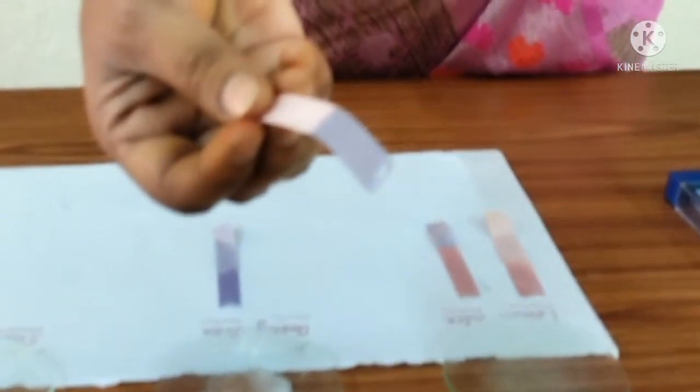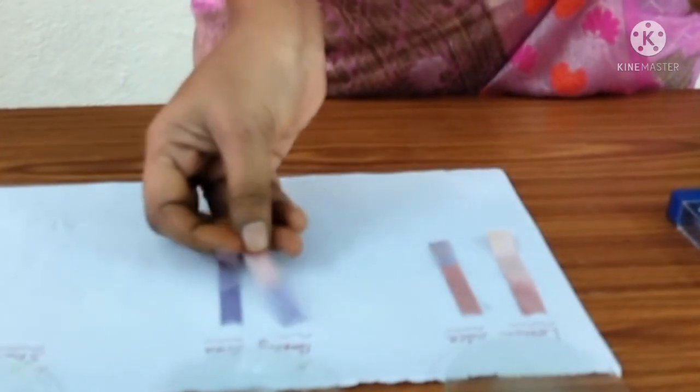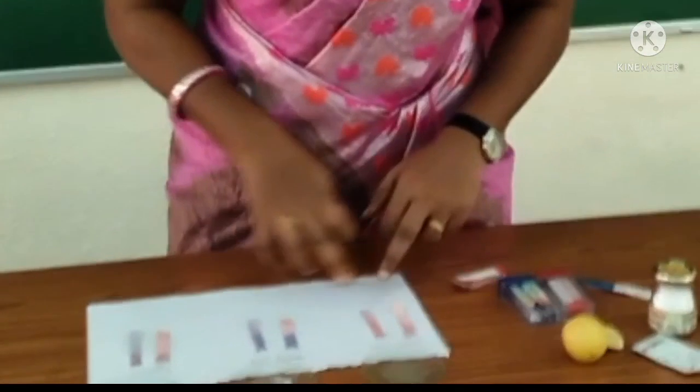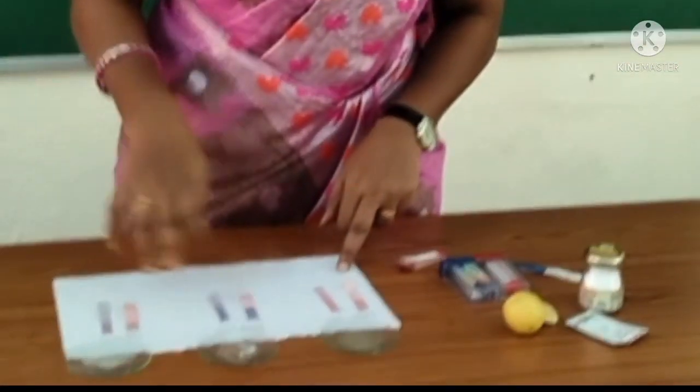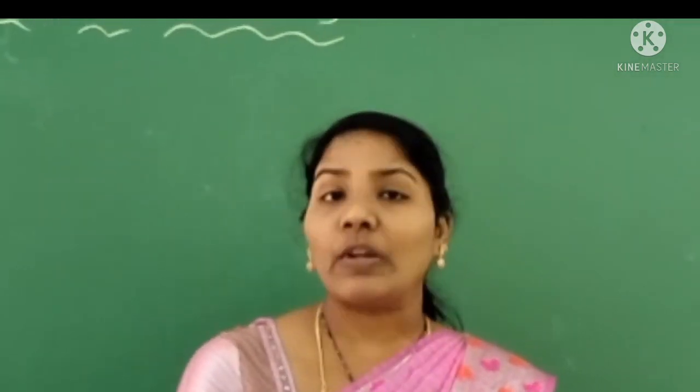My dear students, please observe that the color has turned from red to blue. Here we can observe the changes of litmus papers with the substances. So baking soda turned the red litmus into blue litmus, with the help of bases. And the blue litmus turned into red litmus with the help of acids.